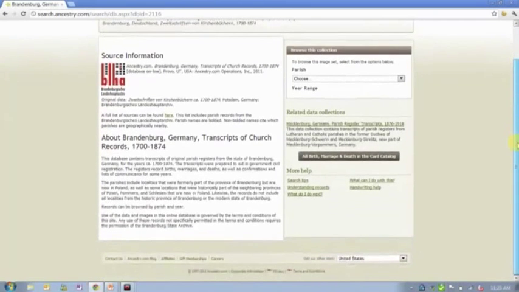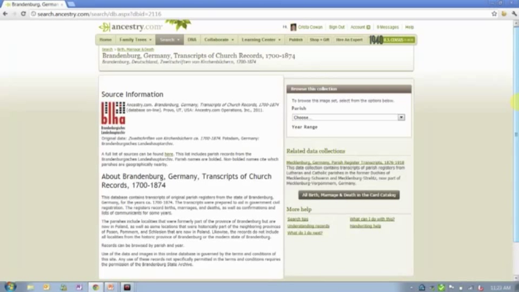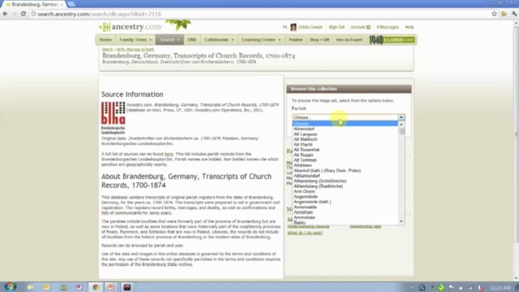But the indexing of those records sometimes presents some really unique challenges. It's the more difficult part of the digitization process, and certainly the more costly and more time-consuming part of that process. But we want you still to have access to these records. And so we've put these databases online and provided you with this browse feature.